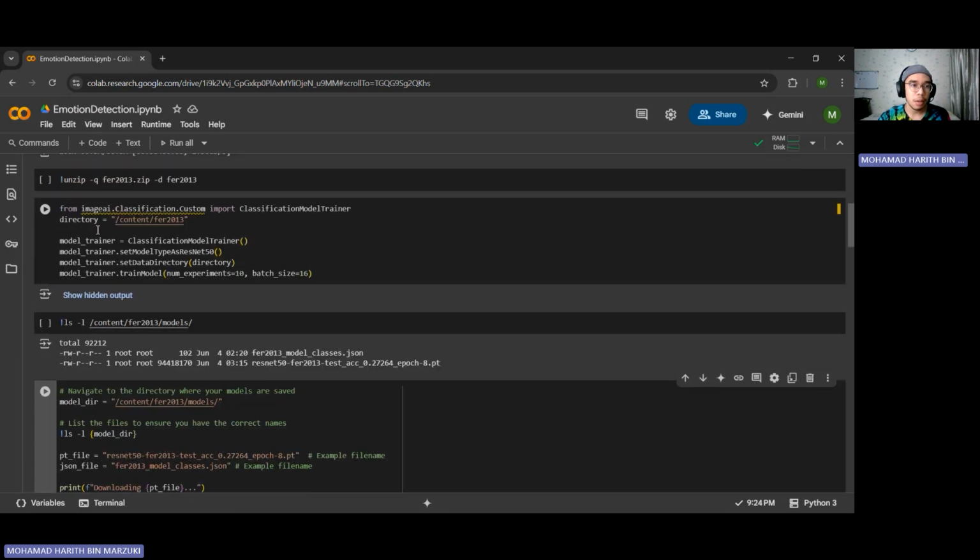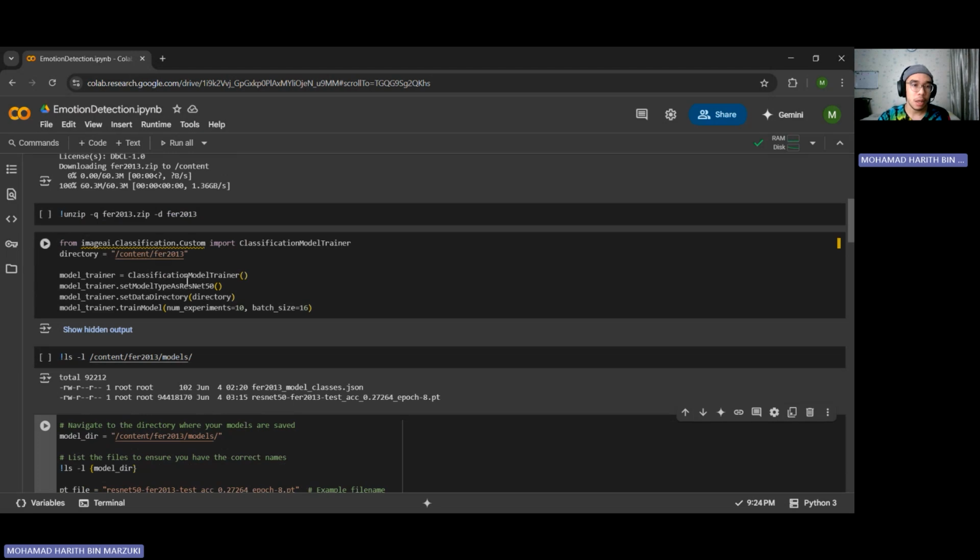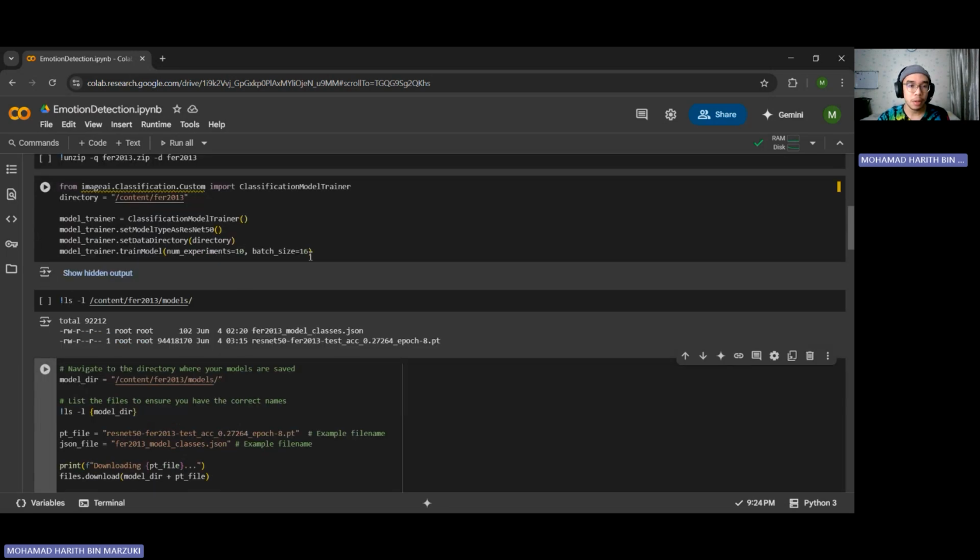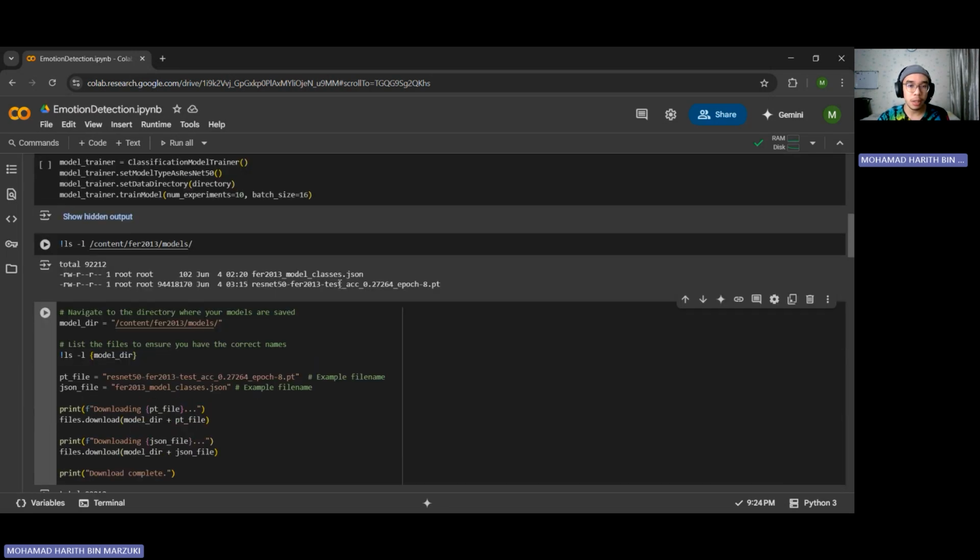So next, down here is the code to train the model. However, I won't be able to run it here because the training, even for 10 epochs, will take at least an hour to finish. But I will just show it here. After that, the result will look like this.